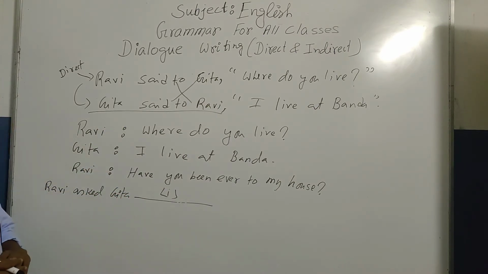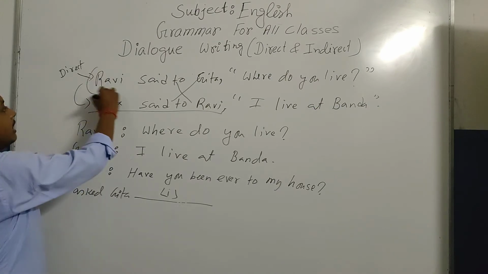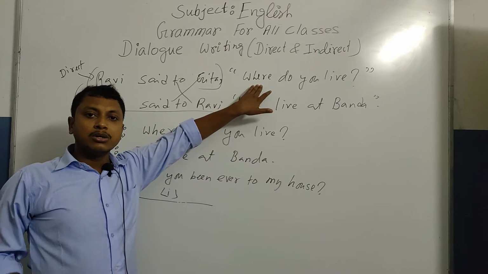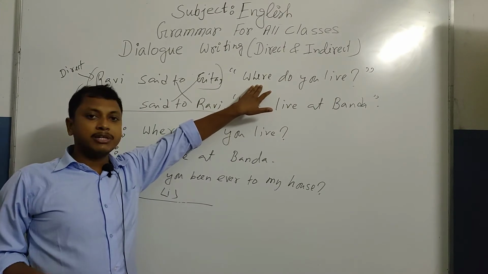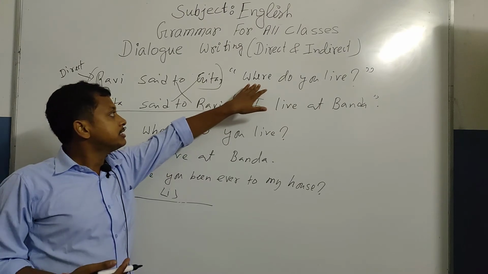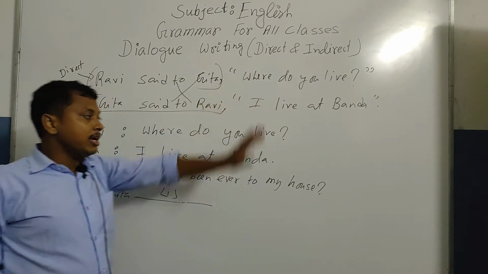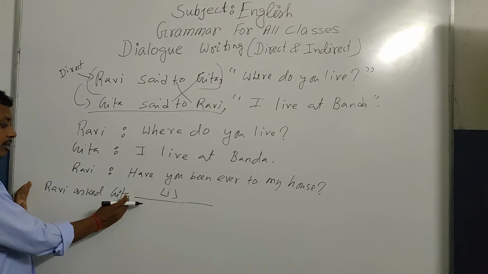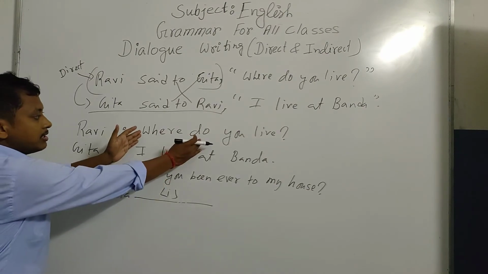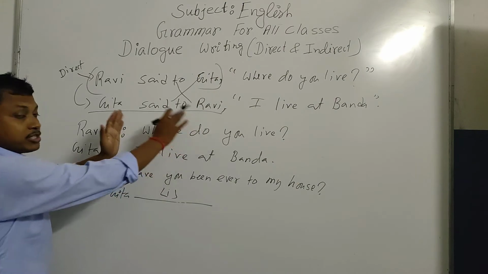In direct indirect narration, what we learn, this part is called the reporting word part, and the part which is inside the double inverted commas is called reported speech. But here the reporting word part will be given in your answer. You have to fill in the blanks by answering only the reported speech part.